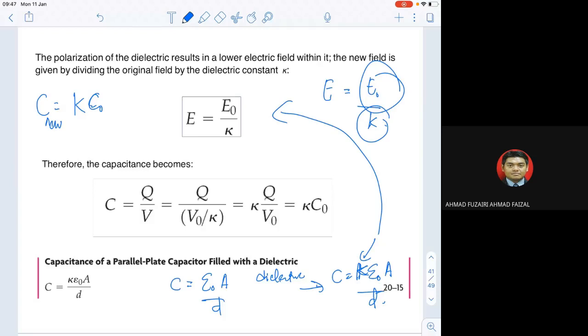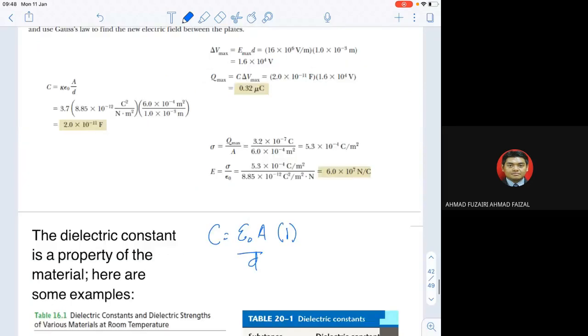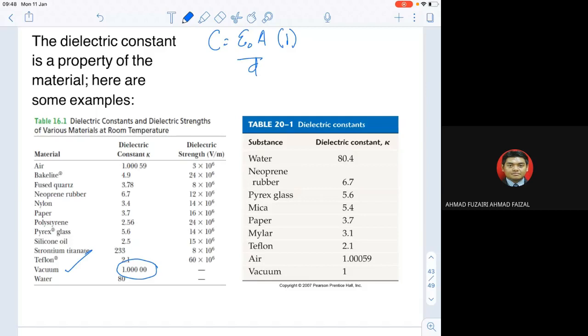In terms of capacitance itself, we learned about capacitance earlier, but right now we can say that the new capacitance, with the presence of the dielectric, must include another parameter, kappa, K. Kappa is a Greek letter, and it is called the dielectric constant.